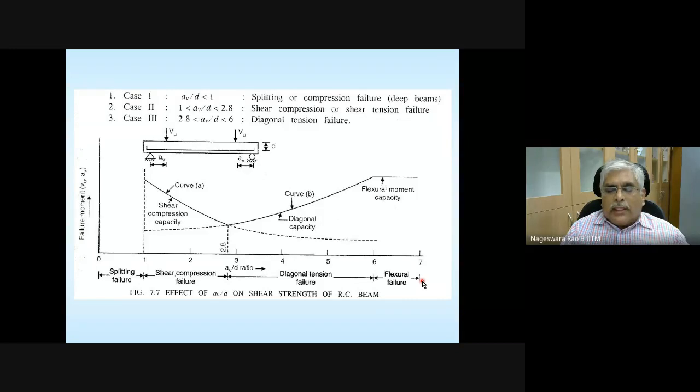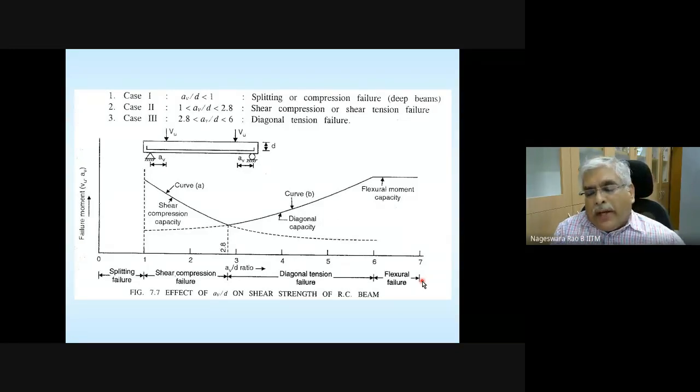For explanation, it is being explained in terms of a simply supported beam, but the concept is applicable to other cases also. Is it clear? Your failure pattern is going to depend on the ratio of normal stress to the shear stress, that ratio, which is nothing but M divided by V times effective depth, or if you want to write it in terms of shear span, it is the shear span to effective depth. Okay, same thing you are trying to express in a different manner.